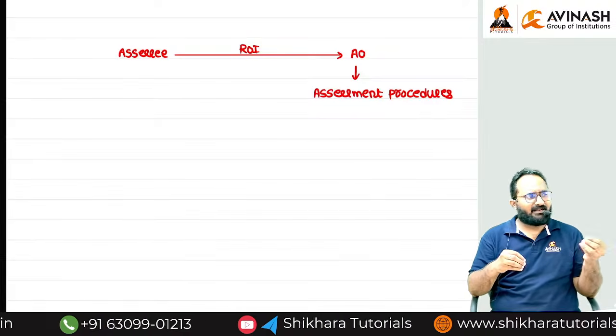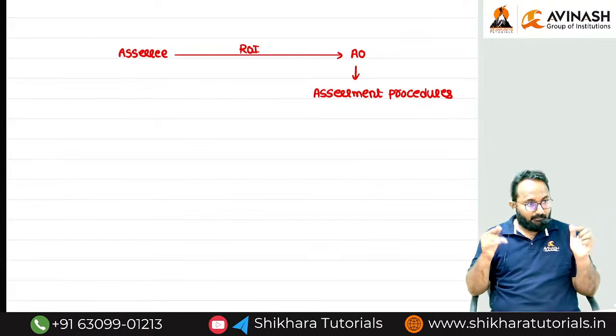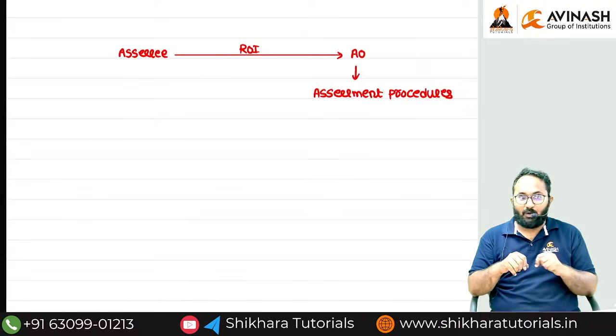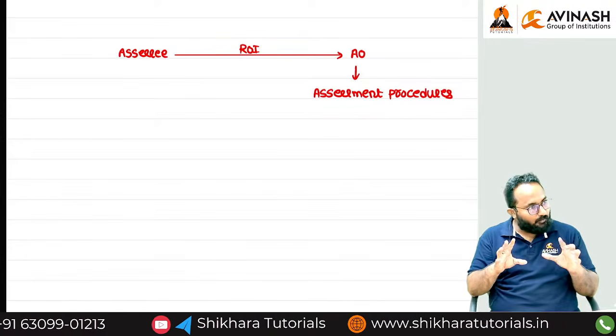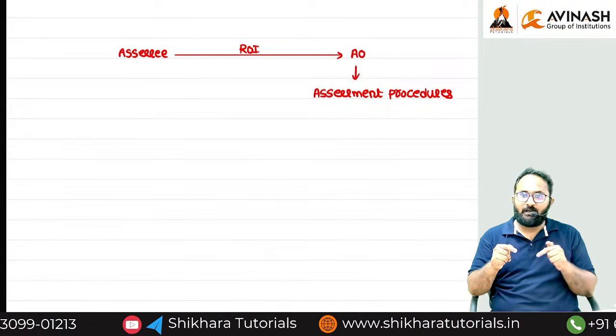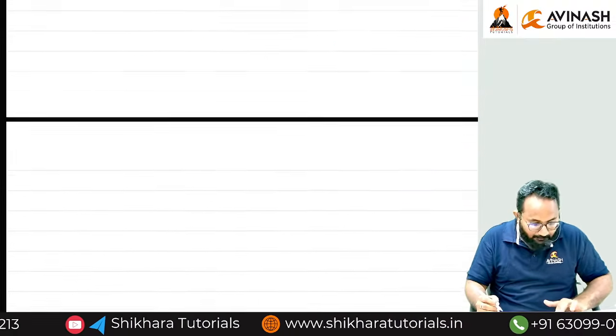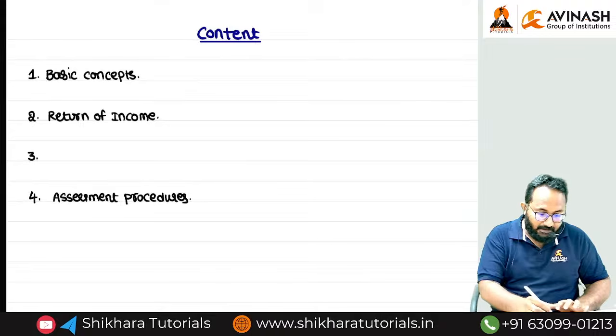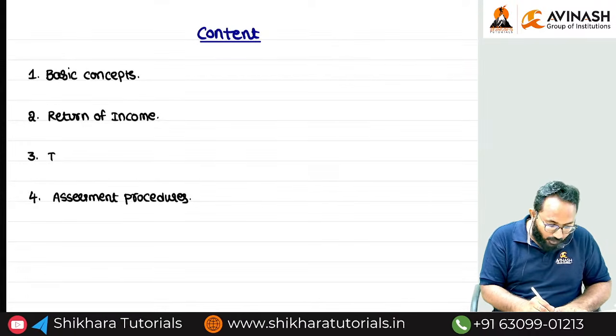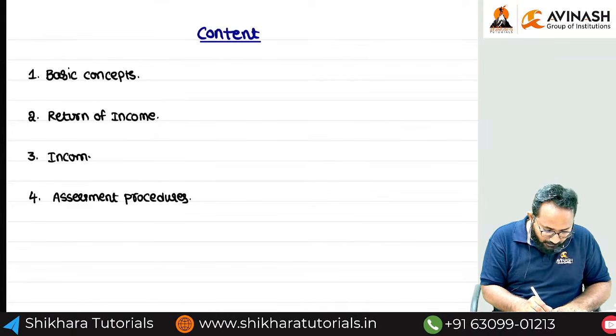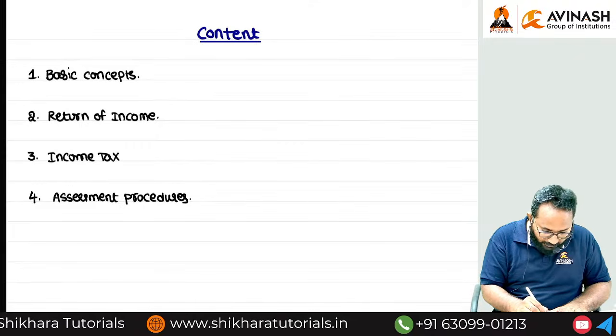I think in the intermediate level, you just need to know the name. But in the final syllabus, we will know board means a group of members. In that group, who will become the members, we will also discuss in a detailed way. That is only chapter number 3. Yes, income tax authorities. What is the chapter name? Income tax authorities.